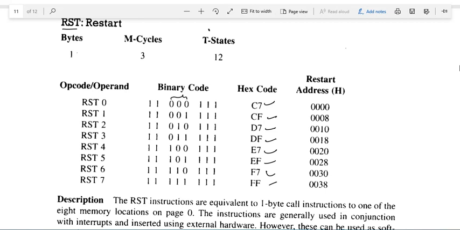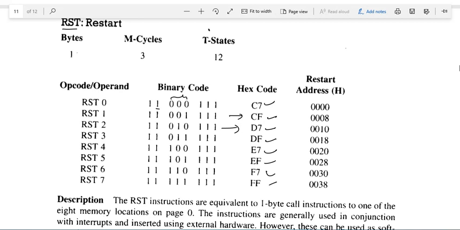So when we convert this code into hex code, it will be C7, then CF, then D7. Now, whenever these 1 byte call instructions are decoded, they will jump to the following locations.